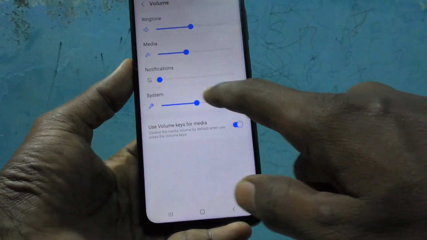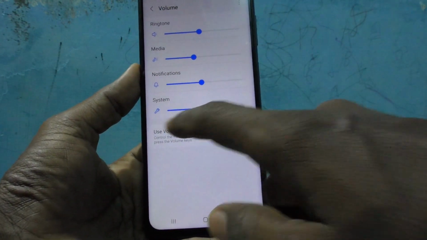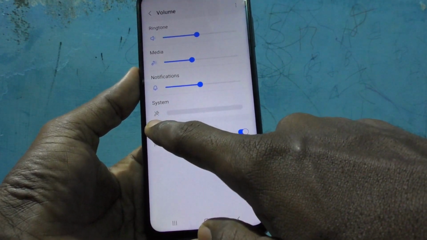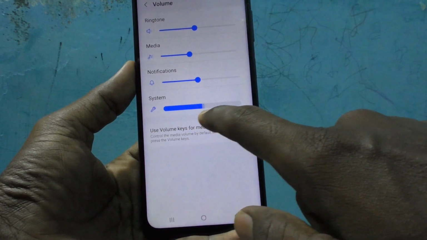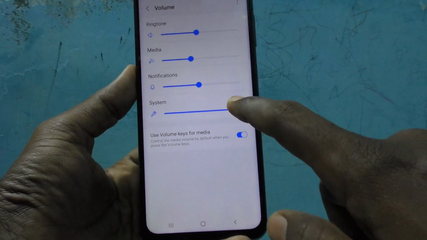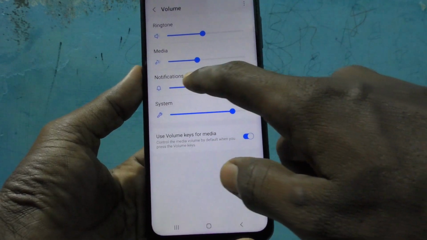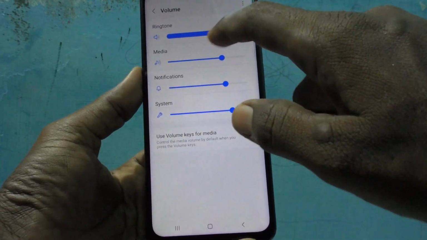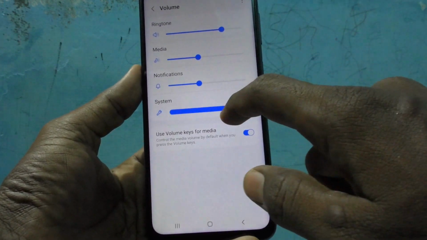See here. In the similar way, system sounds. Now it is completely muted and it is high. So in this way, you can easily adjust ringtone volumes and other volumes in your phone Samsung Galaxy M33 5G.